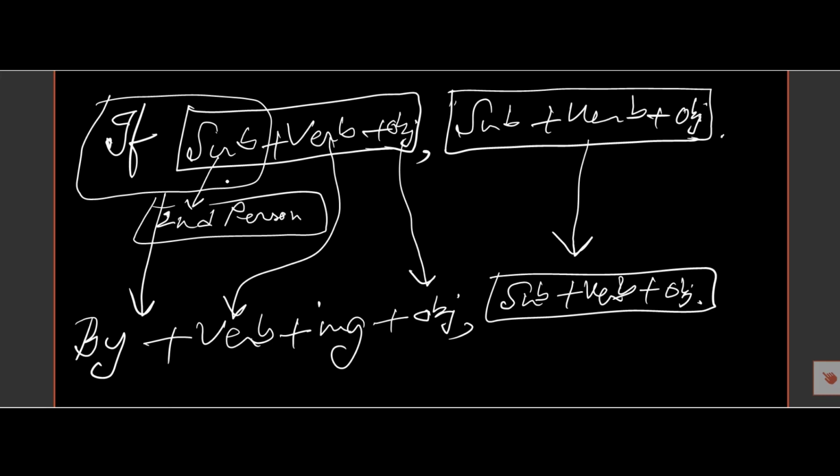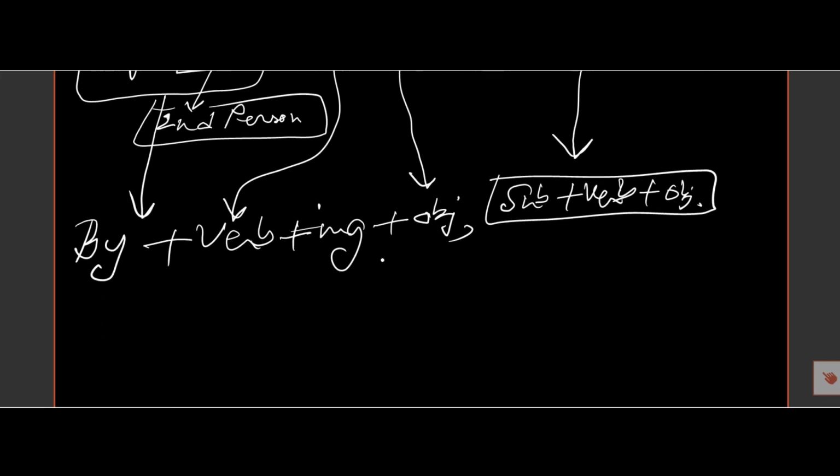Full stop. I repeat, if the sentence begins with if, and there is a part and there is another part, and if there is a subject and the subject is in second person, then we must begin the simple sentence with by. So by, then the verb takes ing, and then object, and then the other part will be here. So let's see an example.